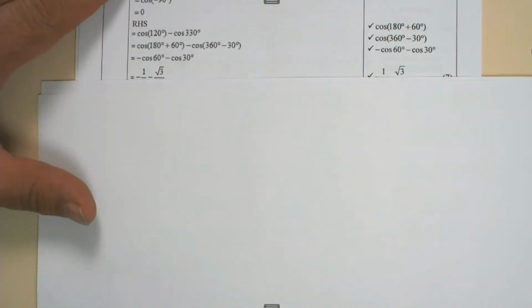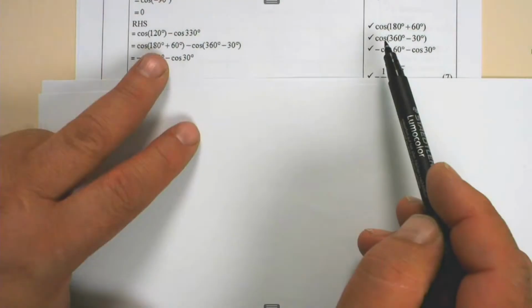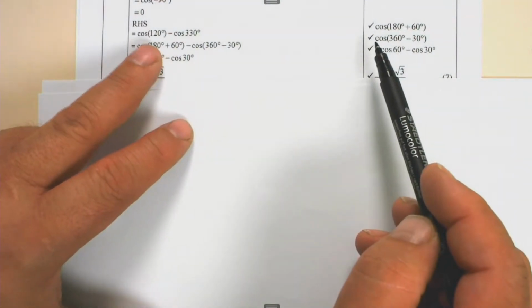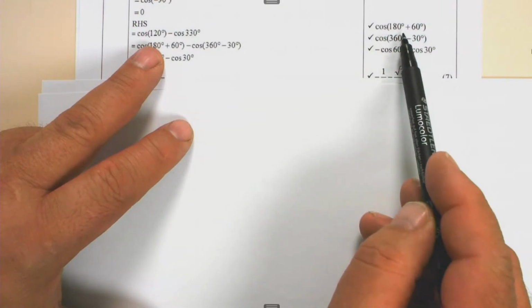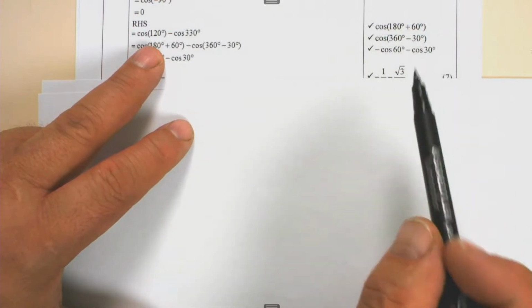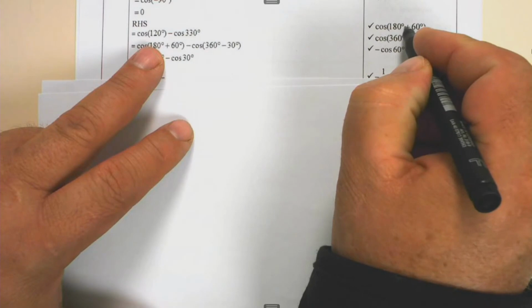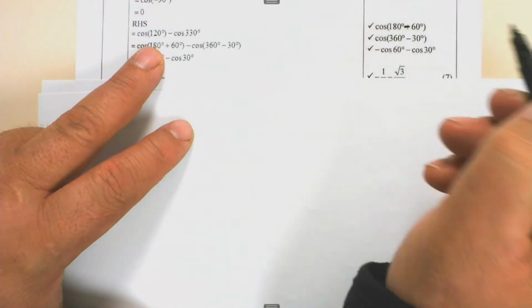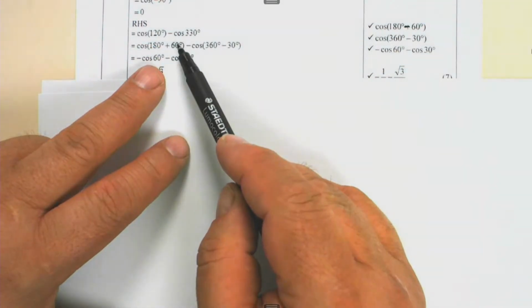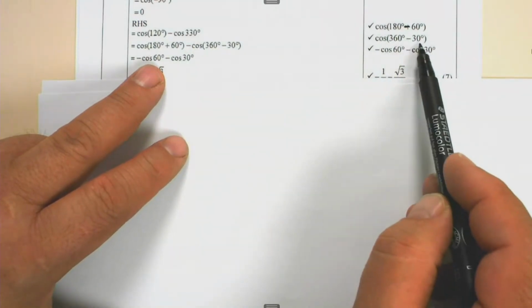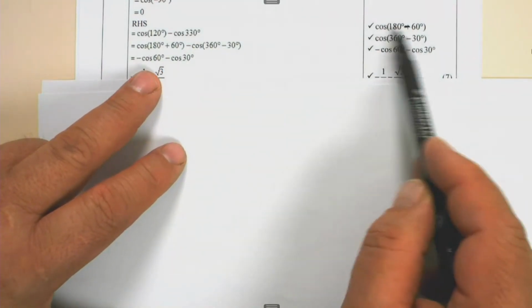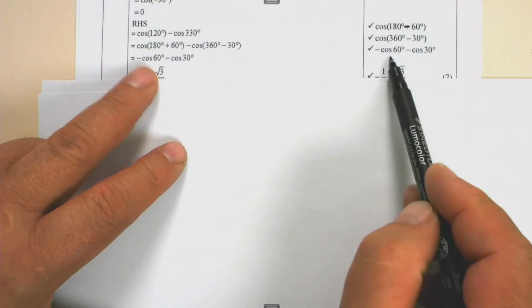If we look at the right hand side, in this case, we can say that 120 degrees is equal to 180 degrees minus 60. 180 degrees minus 60 will give you 120. And in this case, the cos of 330 is the cos of 360 minus 30. So this gives you, second quadrant cos is negative, negative cos 60.